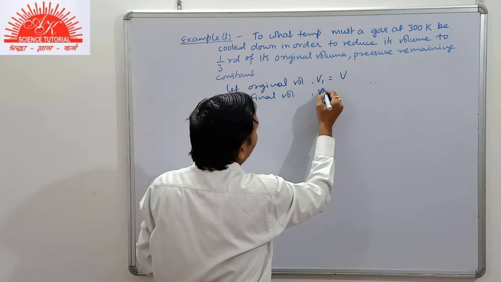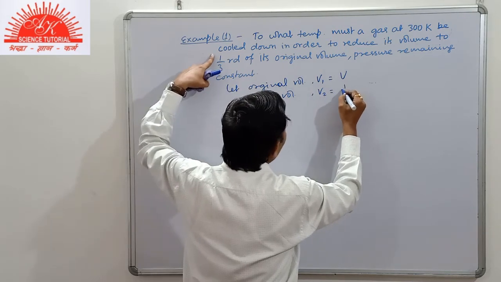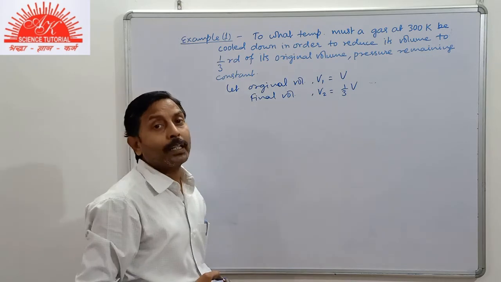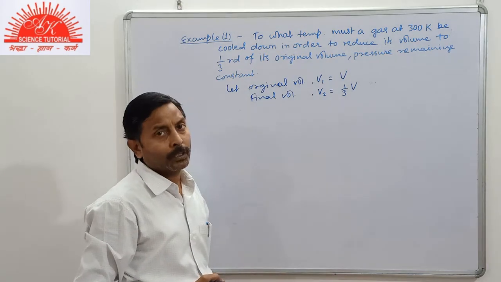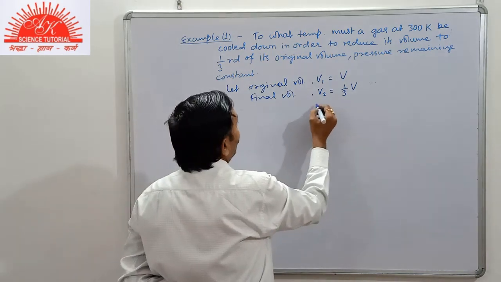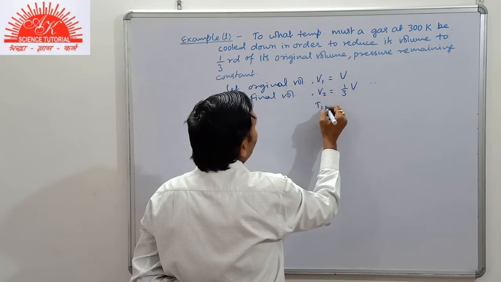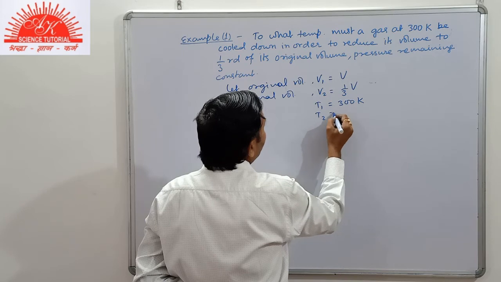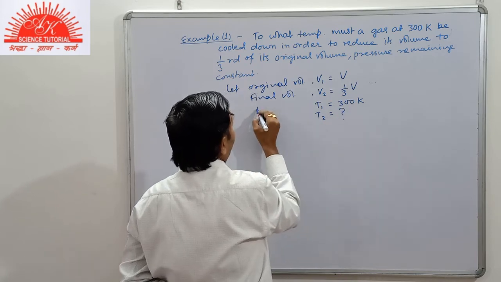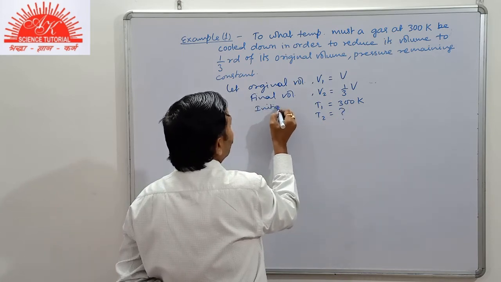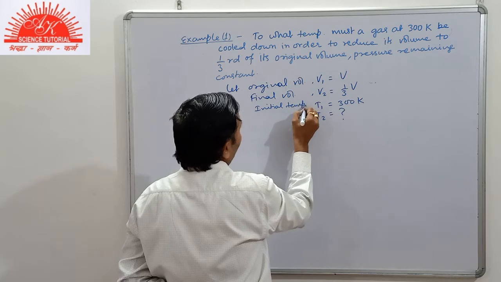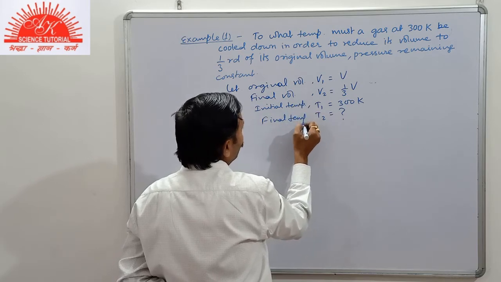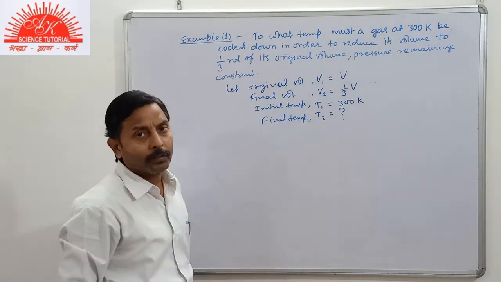Final volume V2 is 1/3 of V, 1/3 of its original volume. Similarly, T1 is given as 300 Kelvin, and T2 has to be calculated, the final temperature up to which it should be cooled.